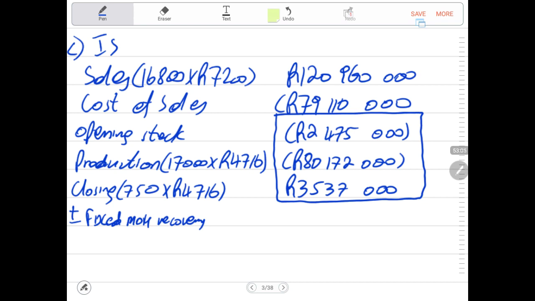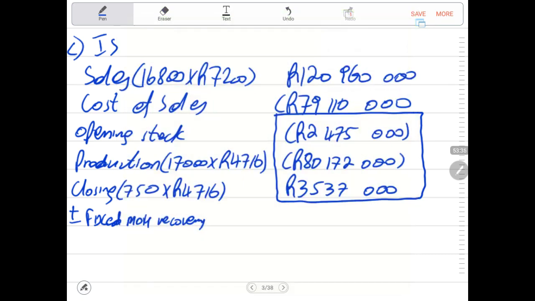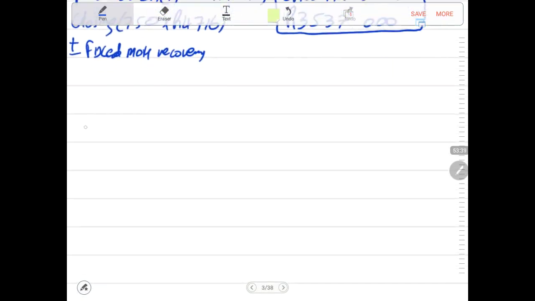Now let us look at the calculation of this amount. Remember, we were told that this calculation is based on the budgeted units. Now let us do that calculation. Our budgeted units, we had 20,000 for this product.